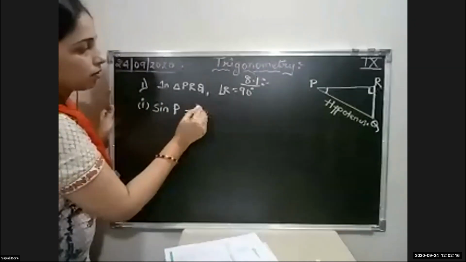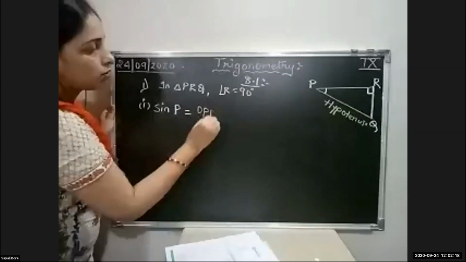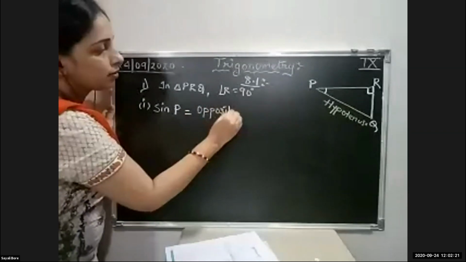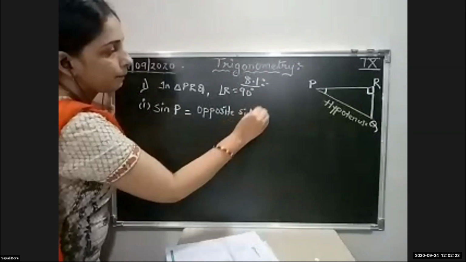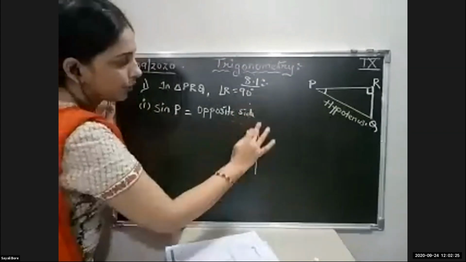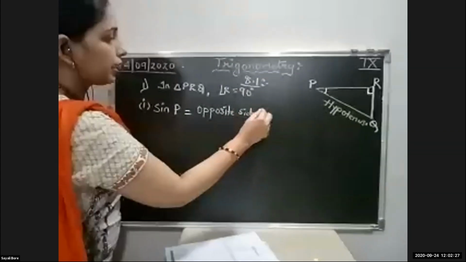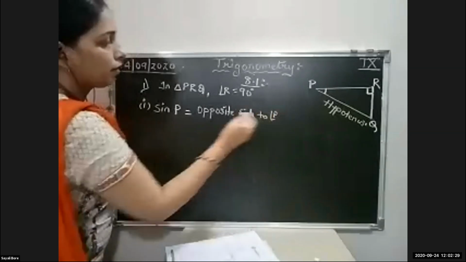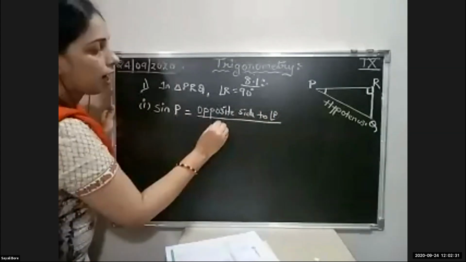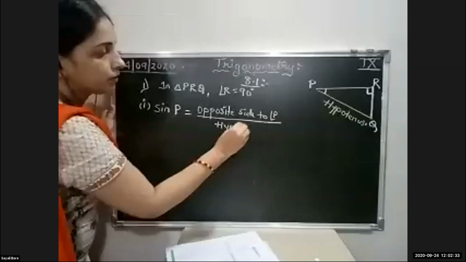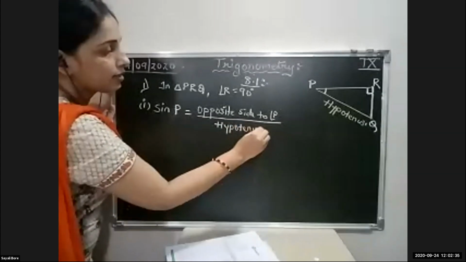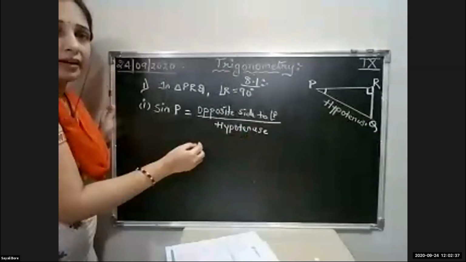Yes, opposite side to angle P upon hypotenuse. Students, you have to write this definition. Don't write the direct answers.